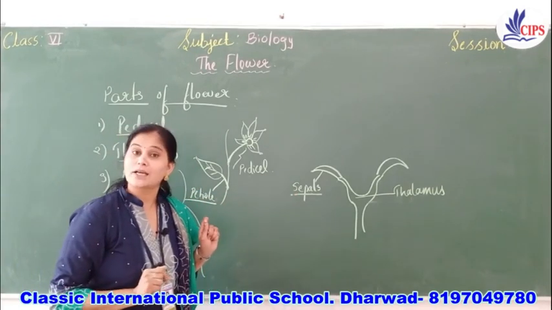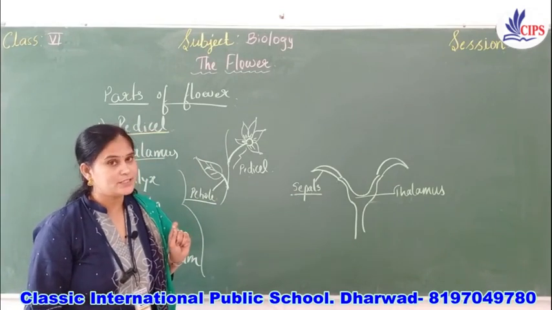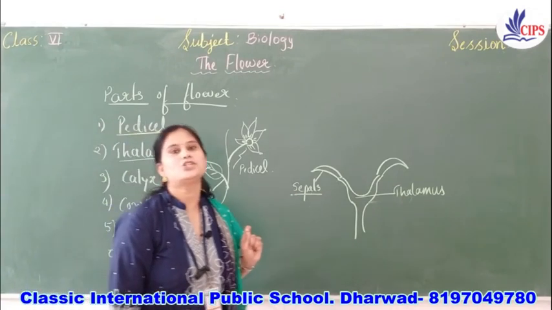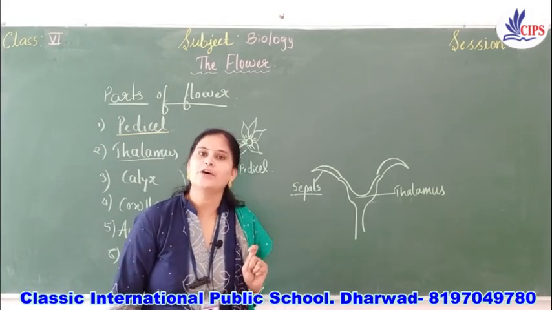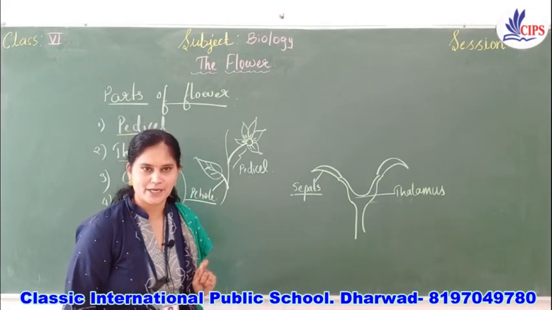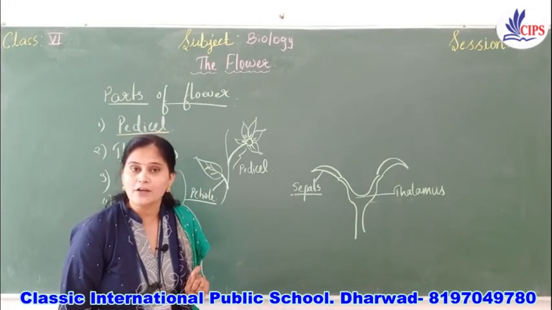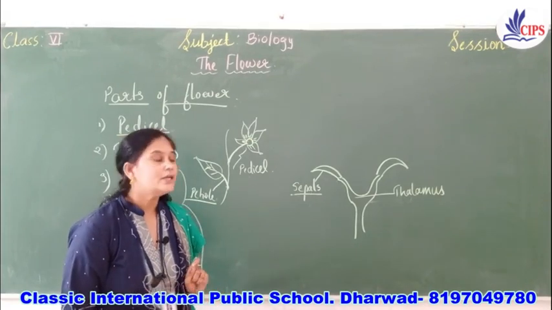These sepals are green leaf-like, hence they help in photosynthesis, and the main function of the sepal is to protect the flower when it is in the bud condition.